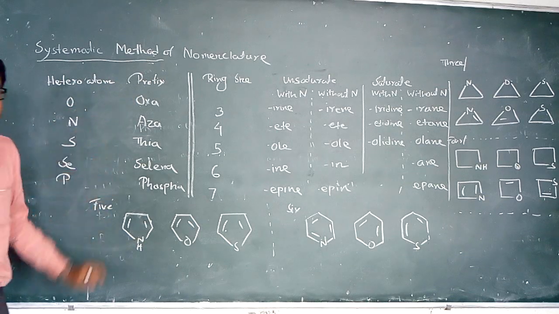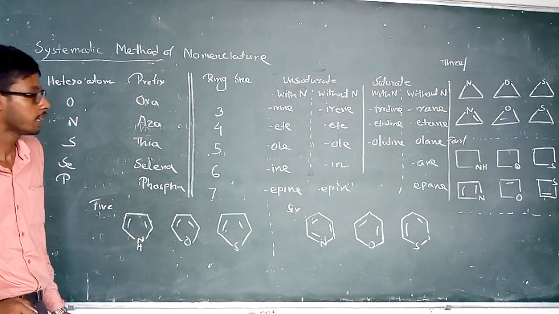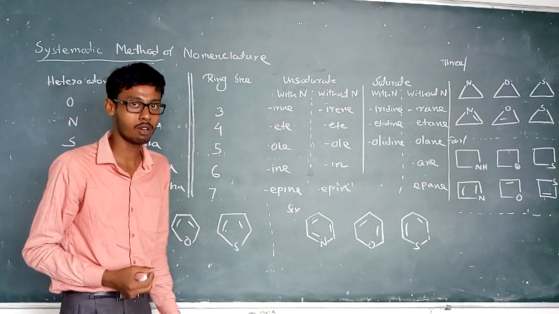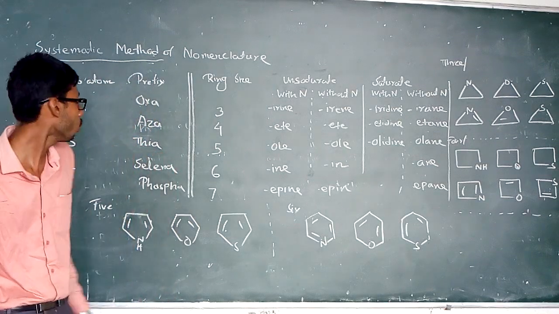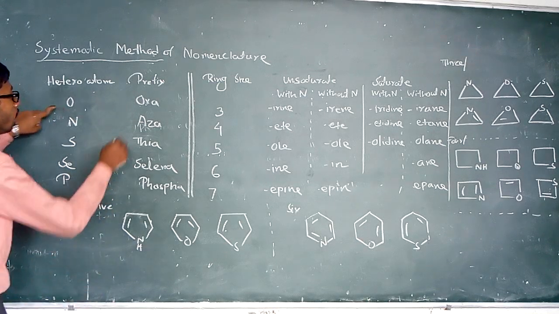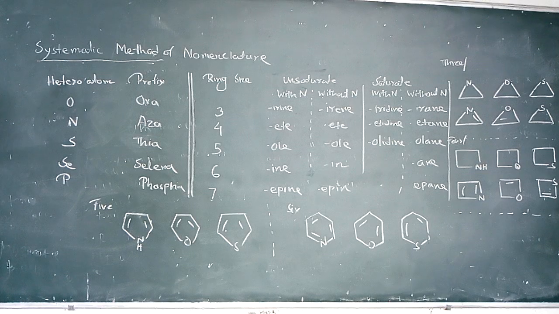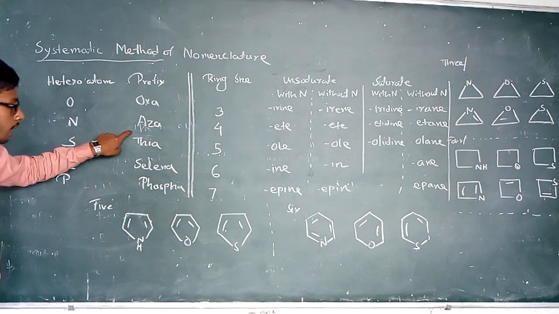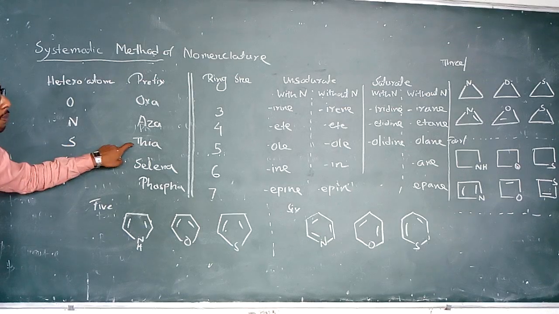Nomenclature of heterocyclic chemistry should be a combination of prefix and suffix. Where the heterocyclic compound contains oxygen, the prefix should be oxa. When there is nitrogen, the prefix should be aza, and for sulfur, the prefix should be thia.